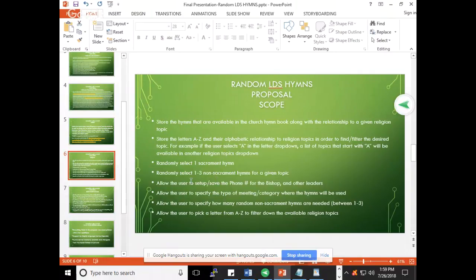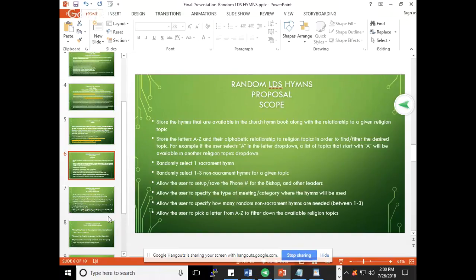It's going to make them available in a drop down so that they can pick from A to Z, and they can do a lot of other things that are here, like select one sacrament hymn, or select 1 to 3 non-sacrament hymns for a given topic, and then once they randomly select those, they can text those hymns to the leader. And the app also allows you to set up the phone numbers of those leaders.